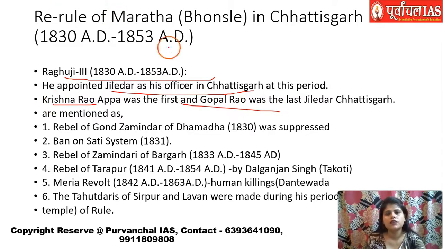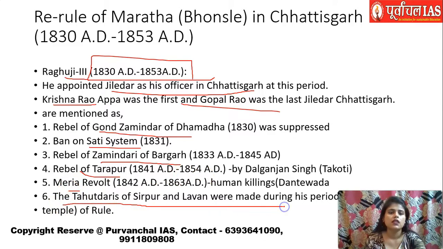And during the period of Raghujit III, a lot of things actually took place, such as the revolt of the Gond Zamindar Dhamda, the ban on the Sati system, a revolt from the Zamindar of Bargarh in Orissa, the revolt of Tarapur, the Media revolt, and the Tahutdaris of Sirpur and Lavan were made during his rule. Now understand that I will be teaching you these revolts separately because there are many revolts to cover. So we will be dealing with tribal revolts, then peasant revolts separately. So this was basically about Maratha rule.